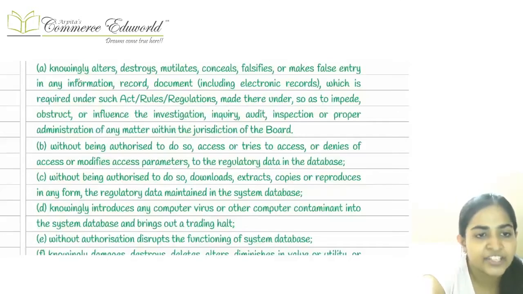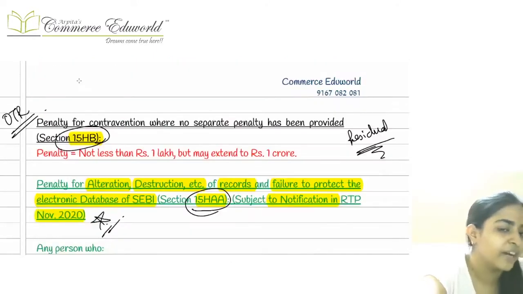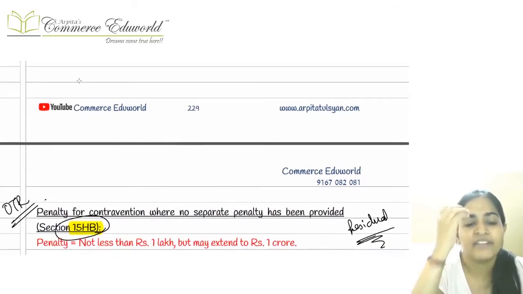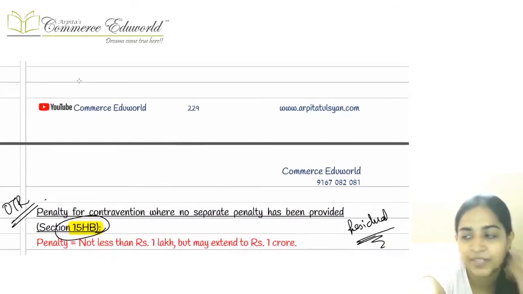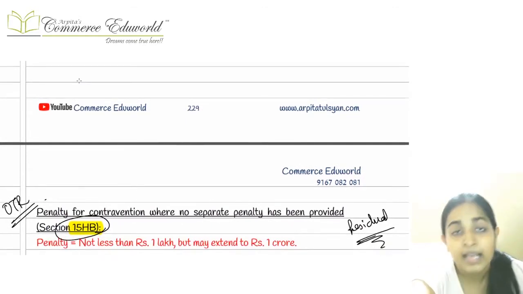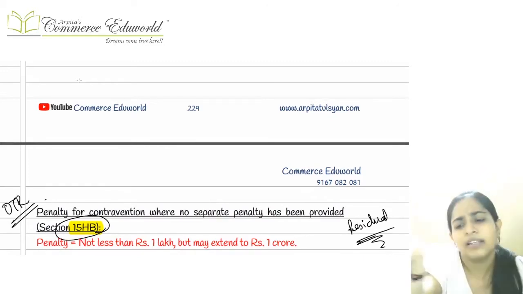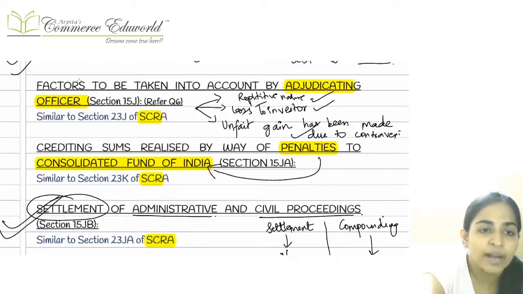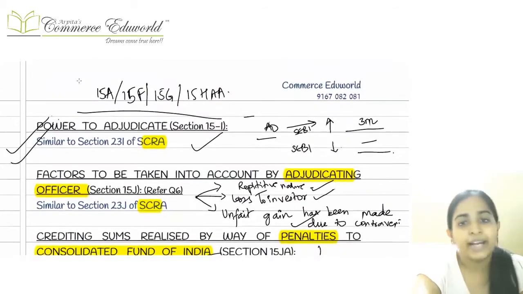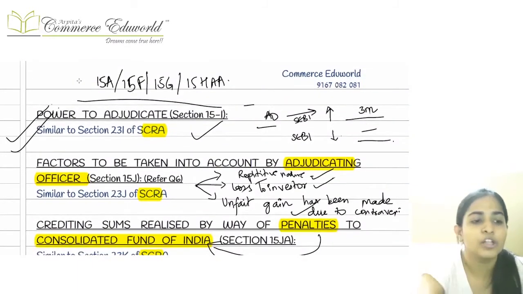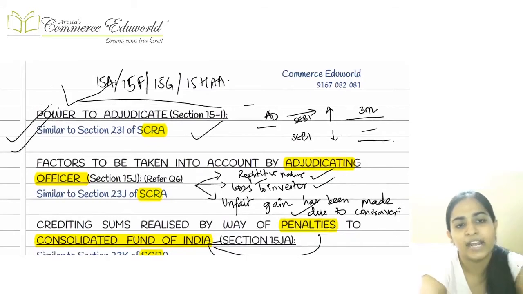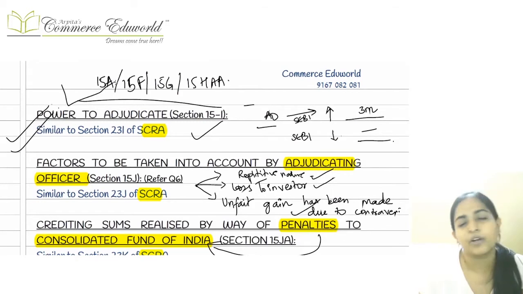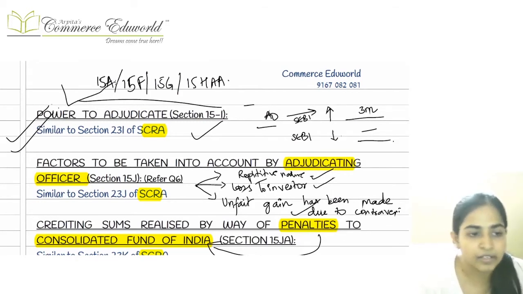But anyway, 15HAA will be applicable only if it is notified by the ICAI, right? And then we have the residual penalty. If there is any such mistake done by us for which no separate penalty is provided, then the residual penalty will range between rupees 1 lakh and rupees 1 crore. Right, so I have written here the most important penalties: 15A, 15F, 15G and 15HAA. HAA we have simply written because that was a new section which was inserted.